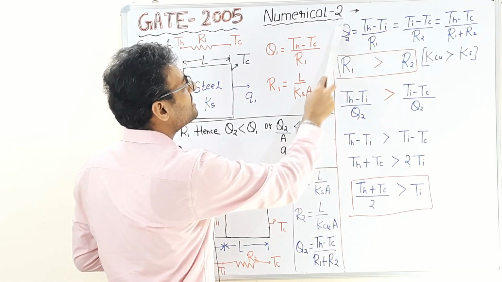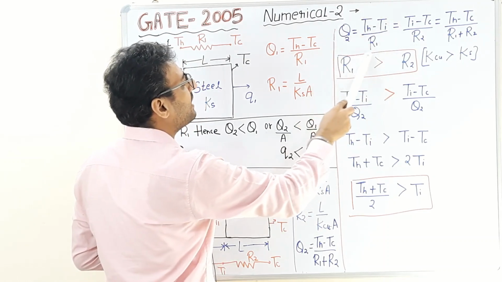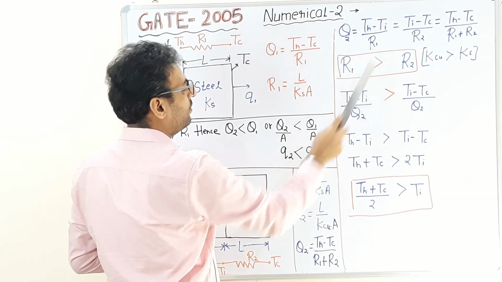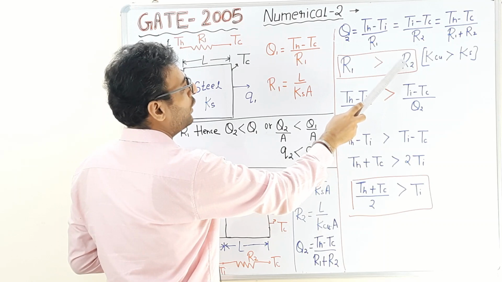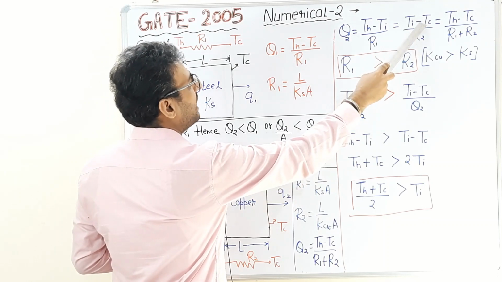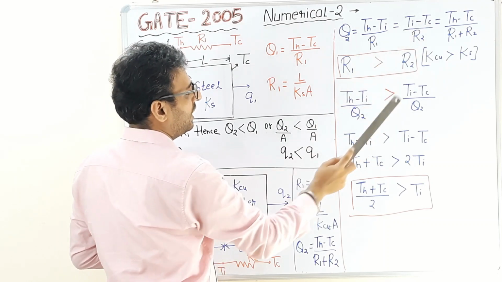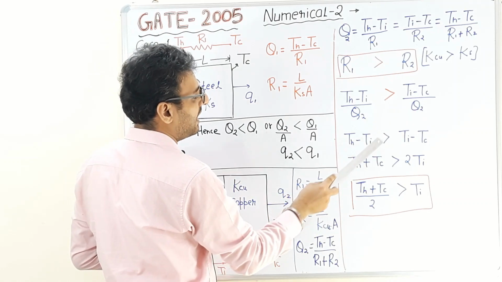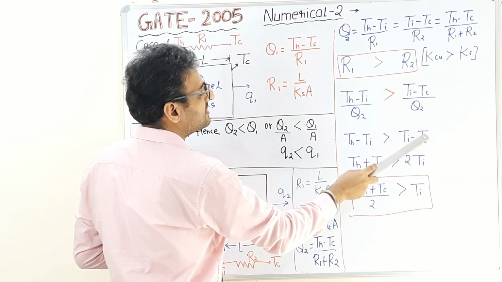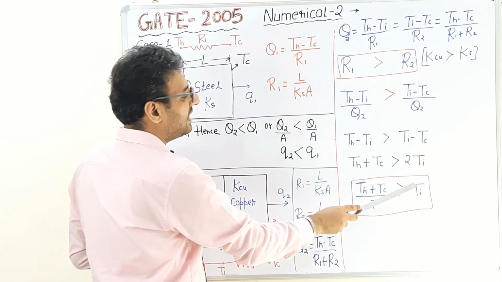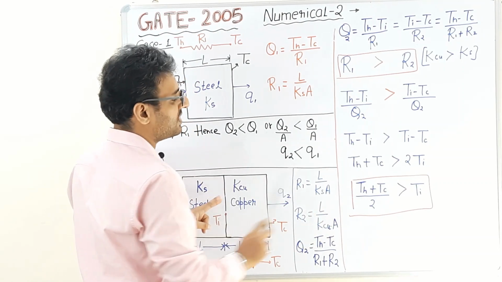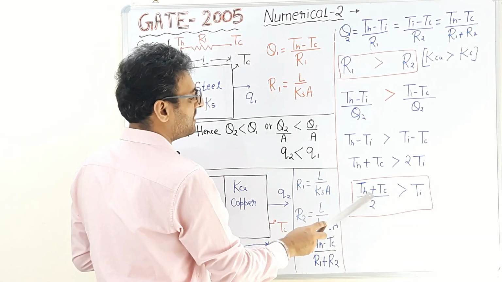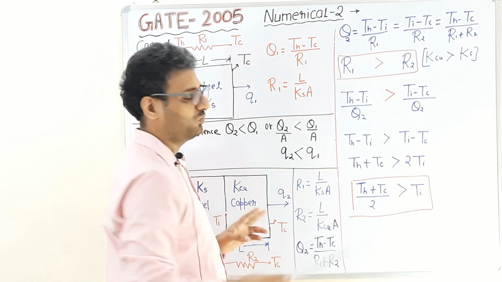After rearranging, we can determine the value of R1, which will be TH minus Ti upon Q2, and the value of R2 will be Ti minus Tc upon Q2. Now Q2 will cancel out. Then we get TH minus Ti is greater than Ti minus Tc. And finally, Ti, the interface temperature, will be lower than TH plus Tc divided by 2.